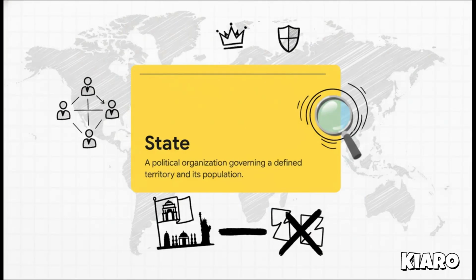So, we have a bit of an everyday communication problem. We constantly say things like, the state decided this, or the government did that, treating them as exact synonyms. But it's time to separate them, starting with the absolute largest container of our society. A state, or a nation, is a political organization that has the authority to govern a defined territory and its population. The crucial point here is that we're talking about a sovereign nation as a whole, like the Indian state or the American state. We aren't just talking about subnational regional units, like the state of Maharashtra or the state of Kerala. We mean the whole overarching entity.